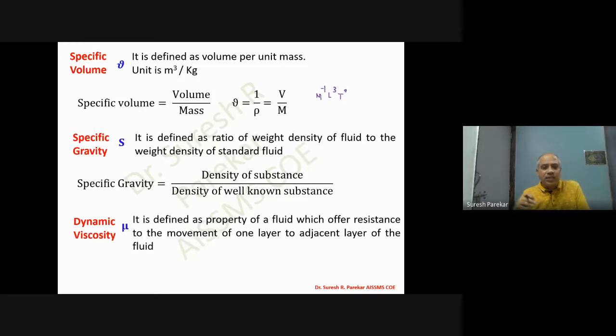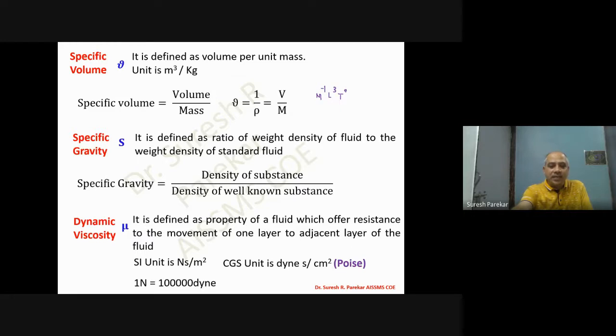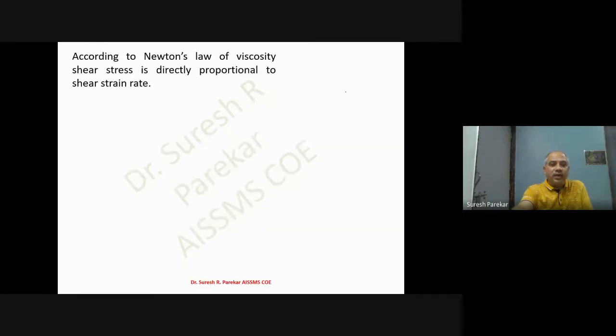Then dynamic viscosity. It is defined as the property of a fluid which offers resistance to the movement of one layer relative to the adjacent layer of the fluid. Now we will see the derivation for this unit also, that is Newton second per meter square. In CGS it is poise, that is dyne second per centimeter square, and 1 Newton is 10 raised to 5 dynes.